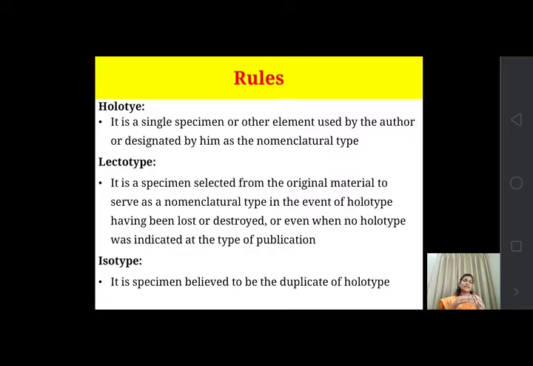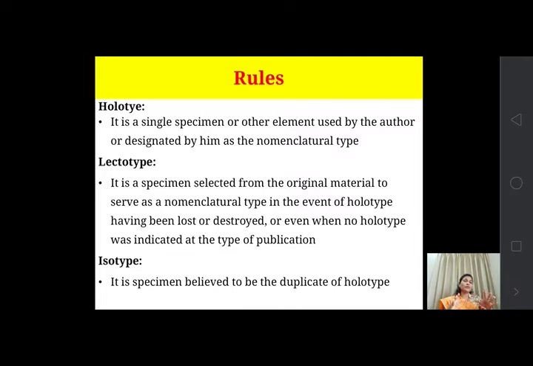Okay, then the second type is lectotype. A lectotype is also a specimen selected from the original material. The holotype is the original material, but from that original material one of the specimens is selected by a specific author to serve as a nomenclatural type.